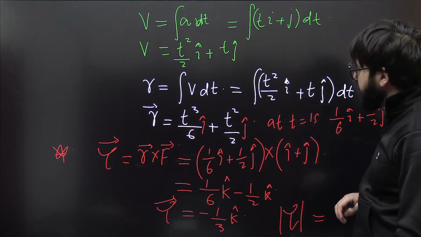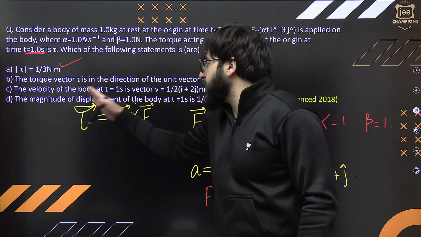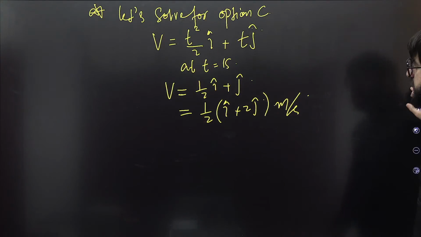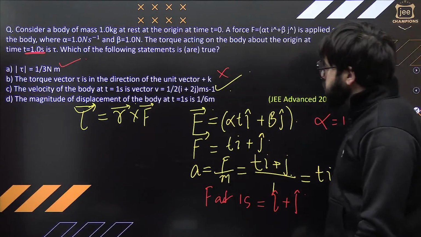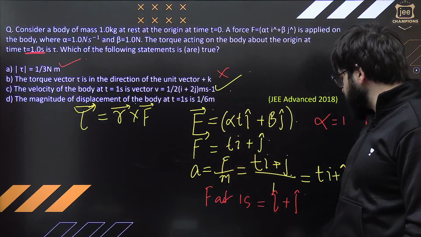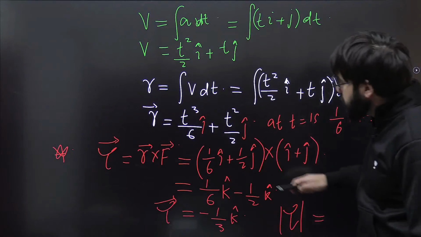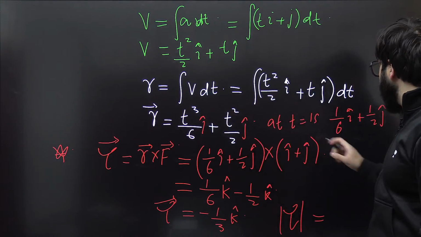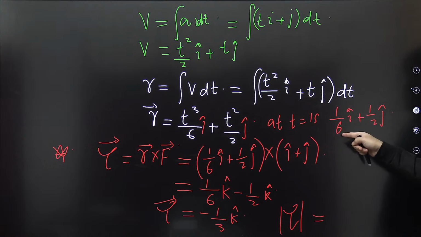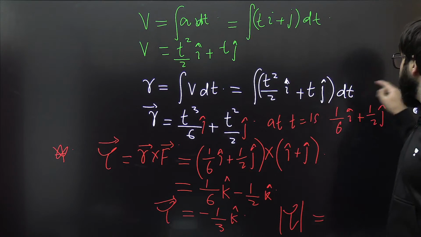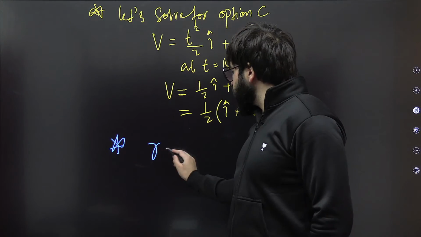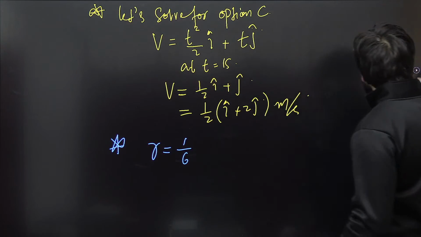Now, next we have option number 4. That is the magnitude of displacement of the body at t is equal to 1 seconds. Where is the displacement? This is the displacement of the body at t is equal to 1 seconds. It is given as 1 by 3, so 1 by 6 will not come. So this is the displacement exactly at t is equal to 1 seconds. How much is this coming out to be? At t is equal to 1 seconds, this is coming out to be 1 by 6. I'll just write it over here. R is basically 1 by 6.